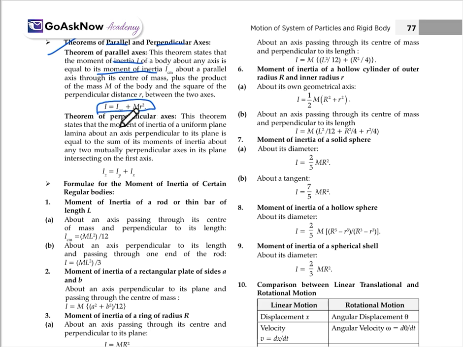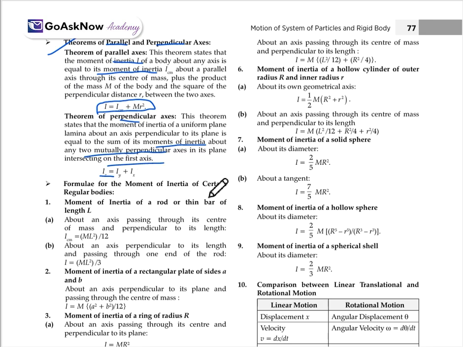Okay, same for the perpendicular axis. This theorem states that the moment of inertia of a uniform plane lamina about an axis perpendicular to its plane is equal to the sum of the moments of inertia about any two mutually perpendicular axes in its plane intersecting on the first axis. It means Iz will be equal to Iy plus Ix. This will be the theorem for the perpendicular axis.